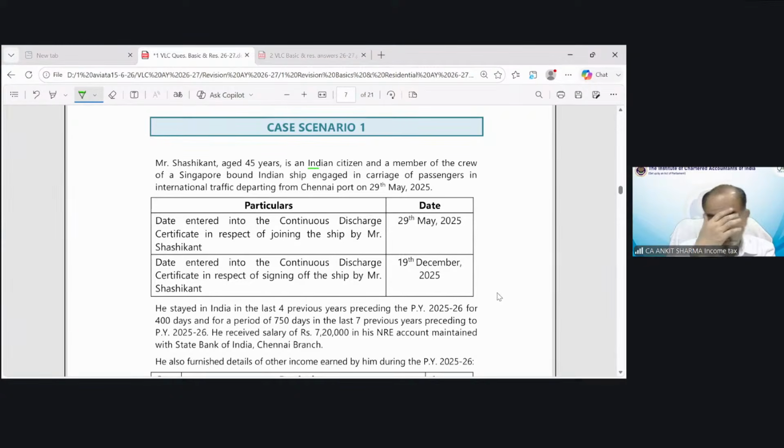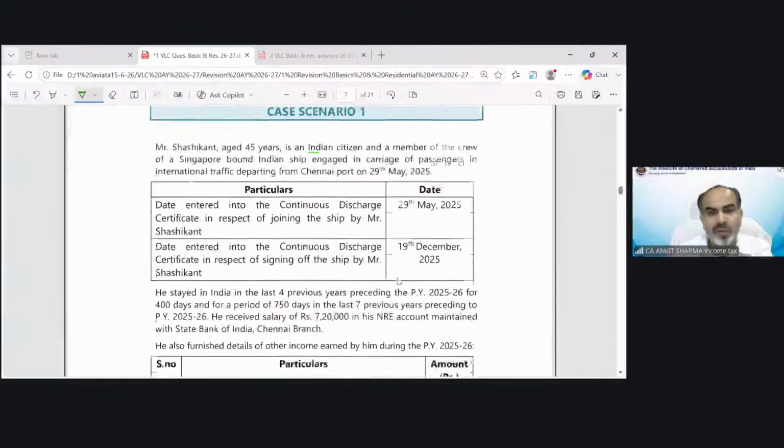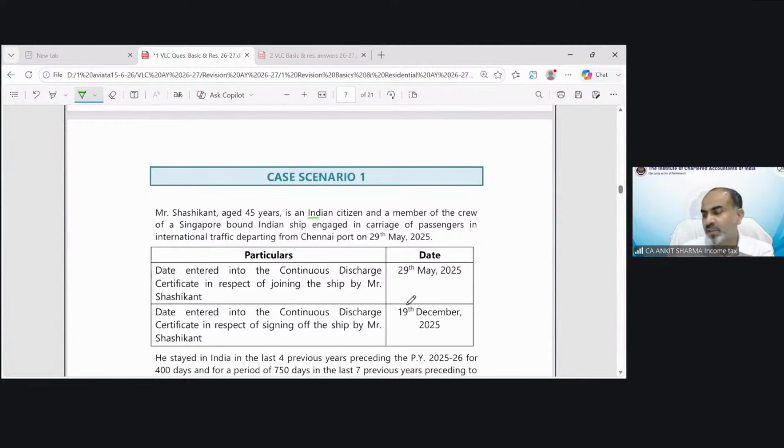Now, in a case scenario question, it is more important that you first see the multiple choice question, because if you read the full information, that consumes your time, because they could also ask to calculate the tax liability, etc. But because we need to focus on the residential status question, we will see what the requirement of the question is, and on that information only we will focus. Shashikant's residential status we have to find out first of all. So we will only process the information which is connected with the residential status of Mr. Shashikant.